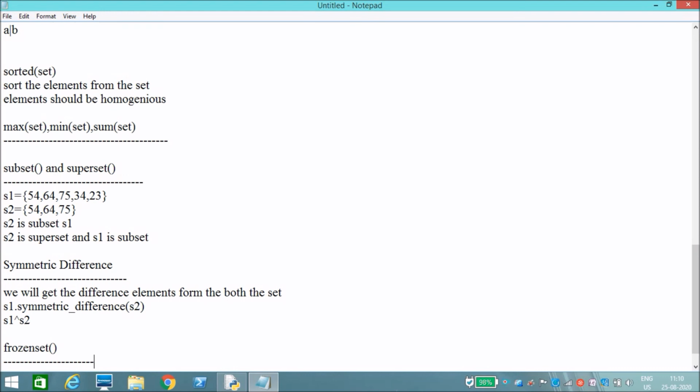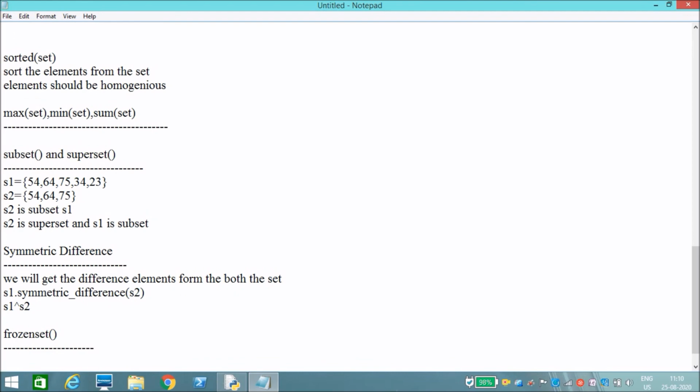We can change the values, like we can add, we can remove. But once we make a set a frozen set, we can't add and we can't remove. Frozen set makes the set immutable.